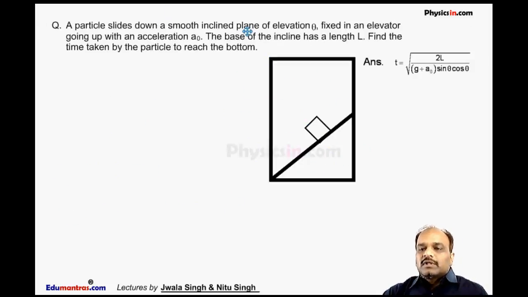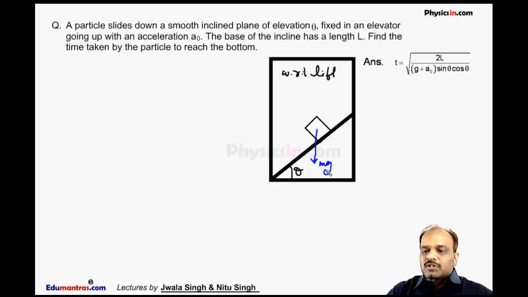Now a particle slides down a smooth inclined plane of an elevator of angle theta. Let this be an elevator, this angle is theta. The acceleration of this elevator is a0 upward. This angle is theta. Let's solve this question with respect to lift. Now with respect to elevator, we can say one force acting on this block is its weight, that is mg.